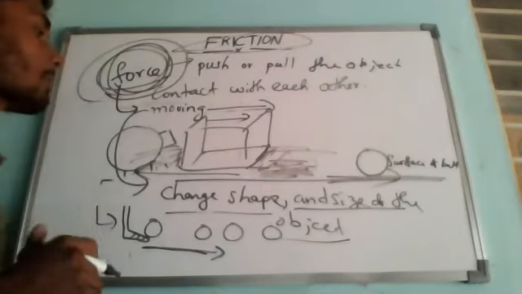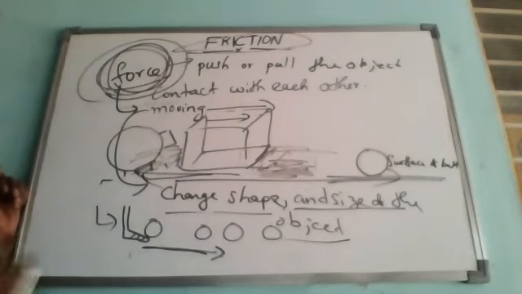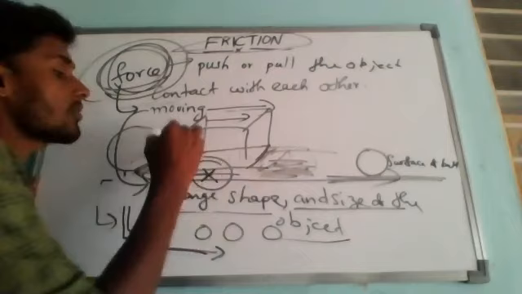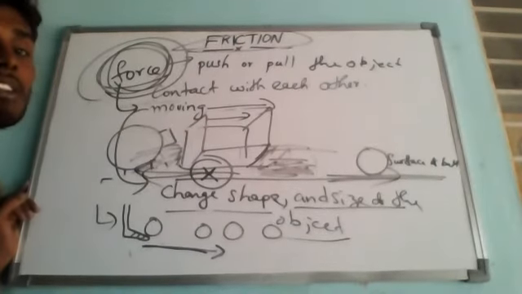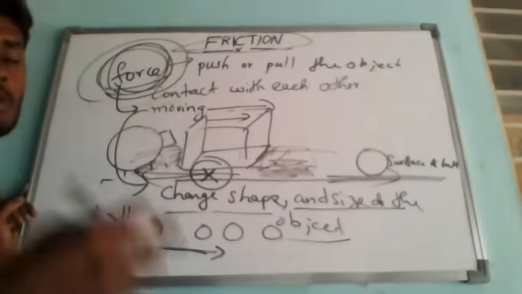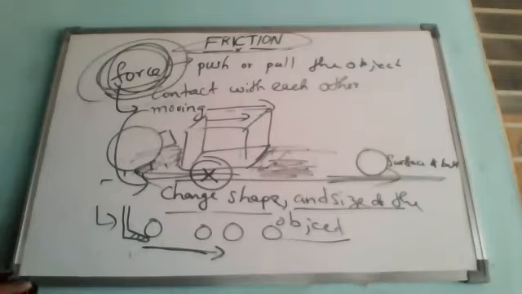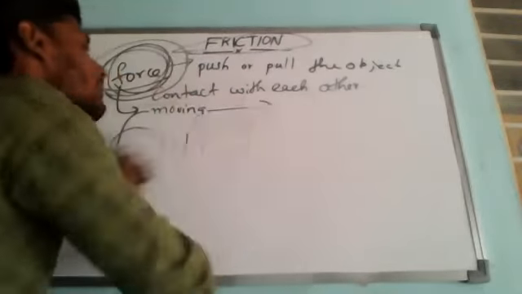So what is going to happen? The frictional force acts in the opposite direction. That is what I am saying, because there is always some force opposing the motion of this box, and that is called friction. Suppose I apply the force in some other direction, then what is the direction of friction? That is our next concept, the direction of force of friction.